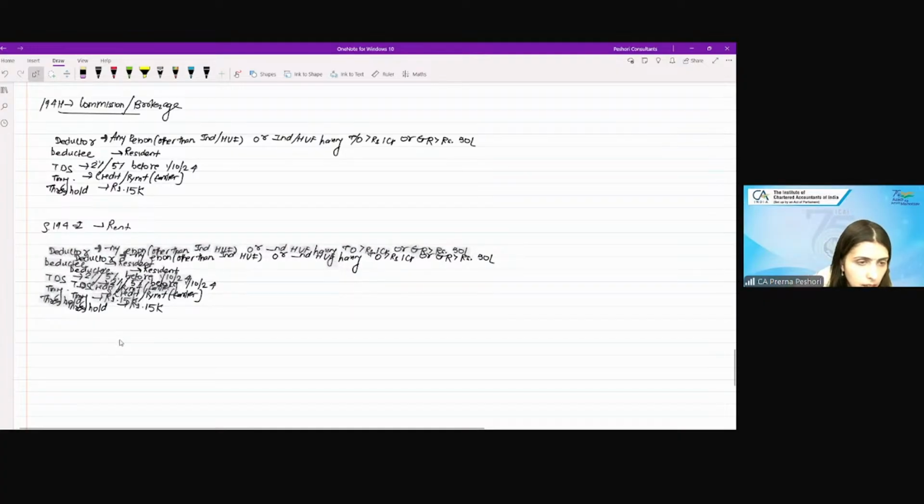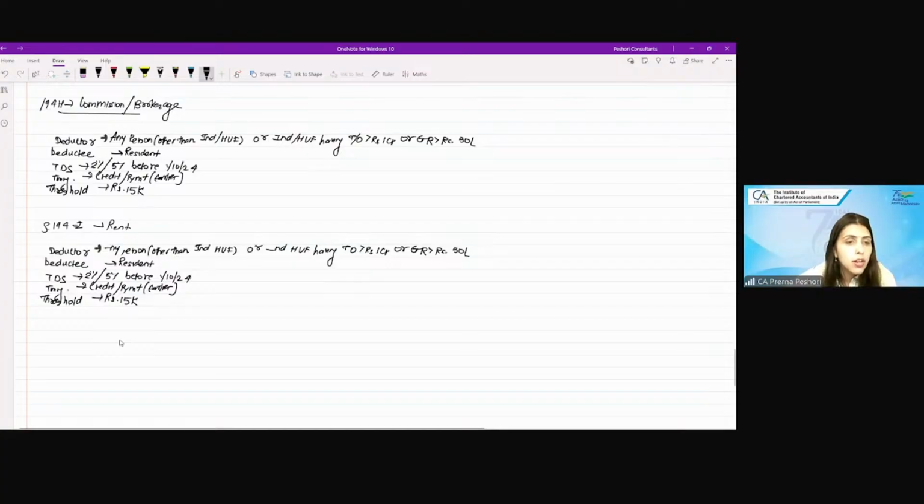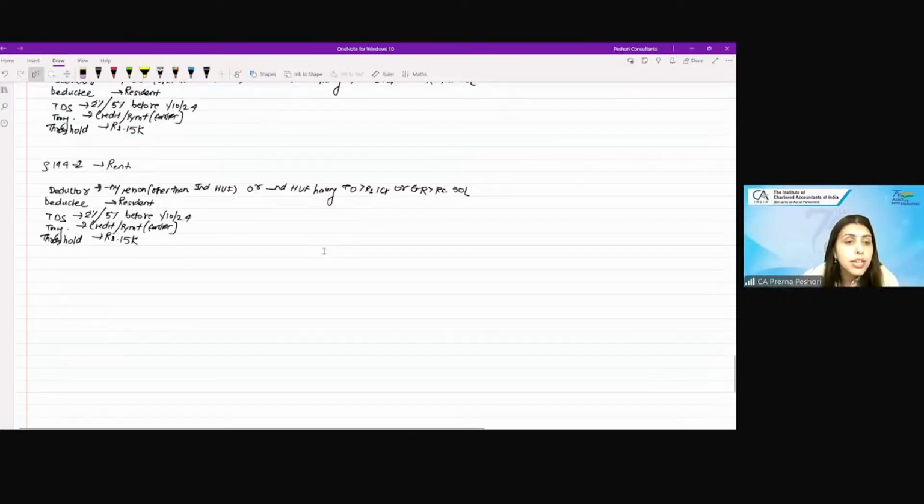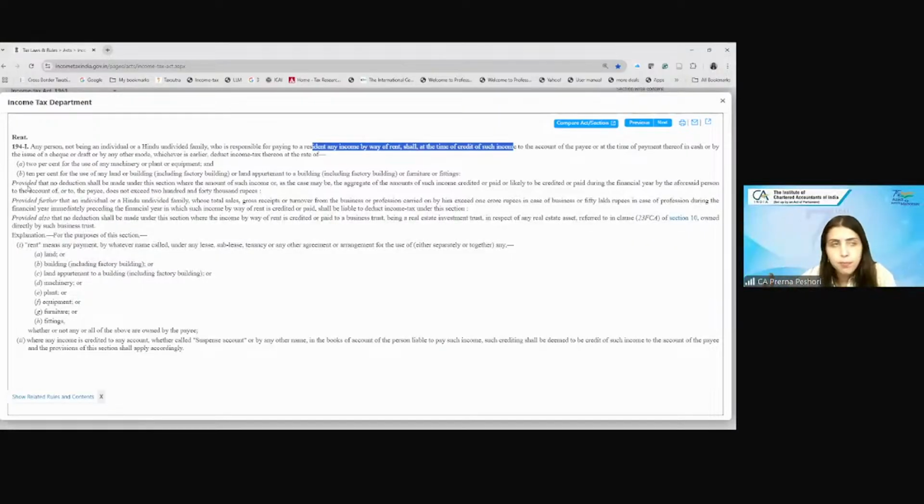Any person other than individual or HUF, the deductee being a resident, who is responsible to pay a resident any income by way of rent shall, at the time of credit or payment, deduct income tax at the rate of, so two rates are given, 2% for the use of plant and machinery or equipment.